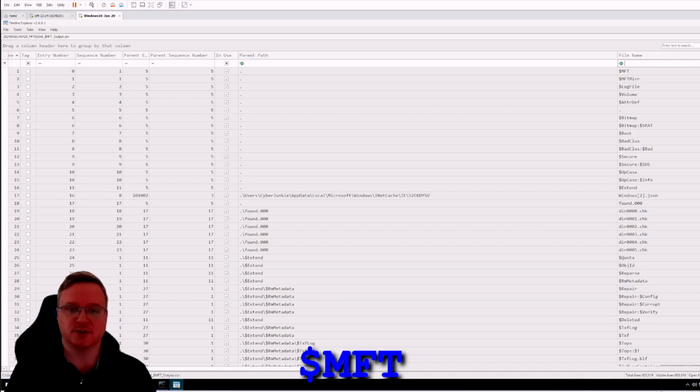Okay, first I've exported the MFT and I put it into Timeline Explorer. So we're going to have a quick scroll through here, see if we can find whenever the hell this thing was made. There we go.